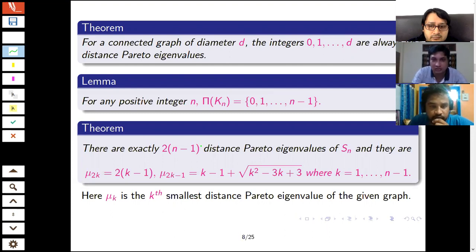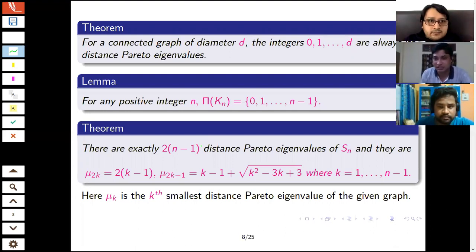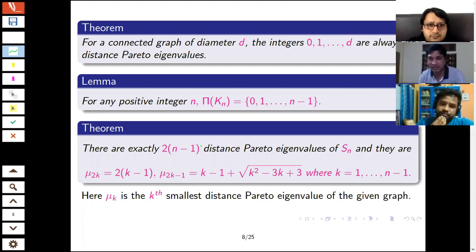Okay, sorry. So for a graph of diameter d, if I consider any graph, suppose the star graph, the diameter is 2, and for the complete graph the diameter is 1. If the graph has diameter d, then 0, 1 up to d, these d plus 1 integers are always distance parameter eigenvalues. These are not the only eigenvalues; there may be some more, but these are always parameter eigenvalues. In the case of the complete graph, its diameter is 1, but you can see there are some more eigenvalues, up to n minus 1.